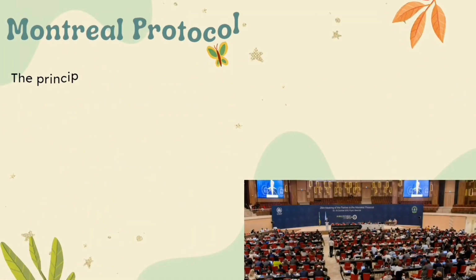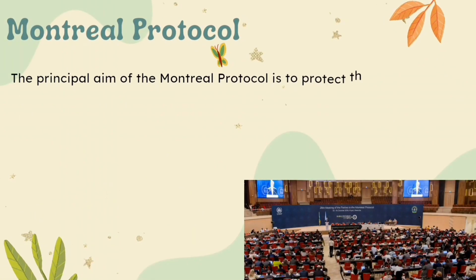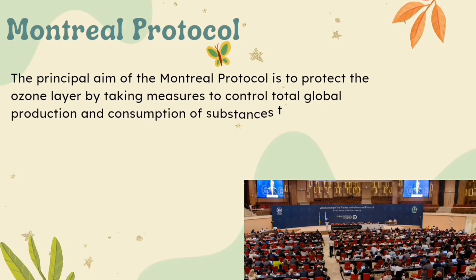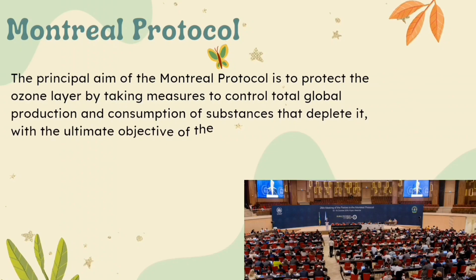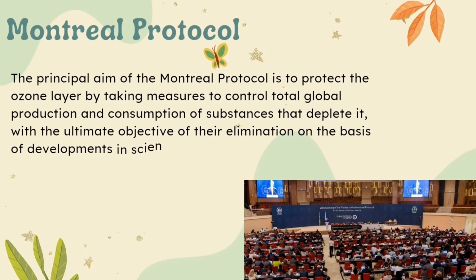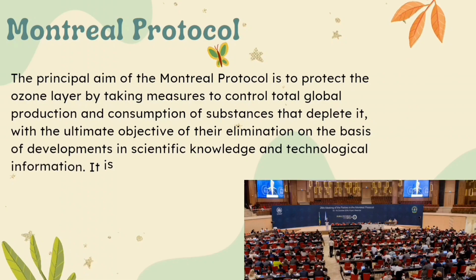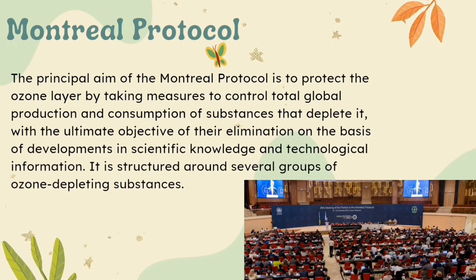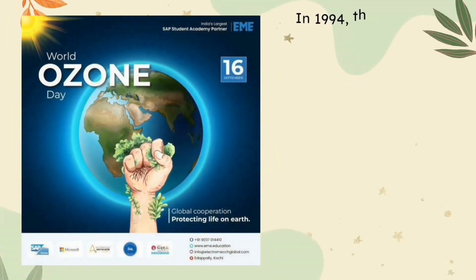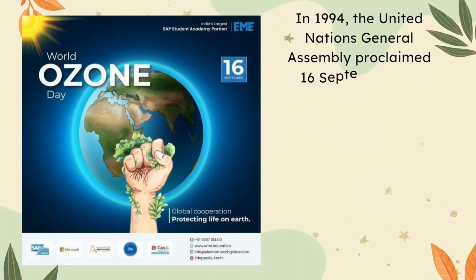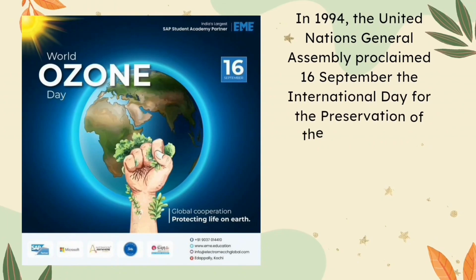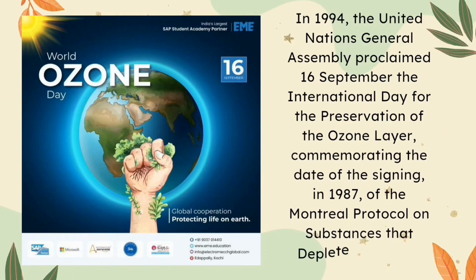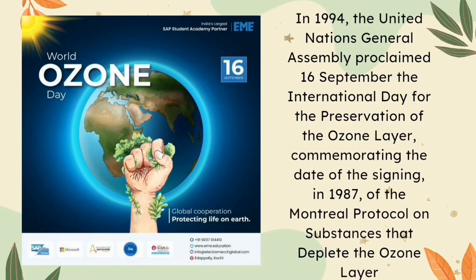Montreal Protocol. The principal aim of the Montreal Protocol is to protect the ozone layer by taking measures to control total global production and consumption of substances that deplete it, with the ultimate objective of their elimination on the basis of developments in scientific knowledge and technological information. This is structured around several groups of ozone depleting substances. In 1994, the United Nations General Assembly proclaimed September 16 the International Day for the Preservation of the Ozone Layer, commemorating the date of the signing in 1987 of the Montreal Protocol on substances that deplete the ozone layer.